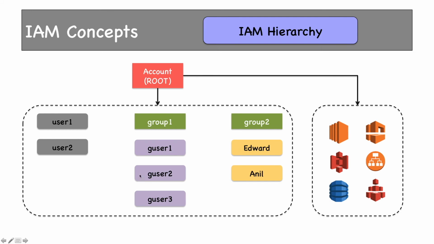All these users and groups which are under this root account have been given some access or the other to access resources which also belong to the same account. This is how users, groups and resources in a particular account are bound by access and permissions.